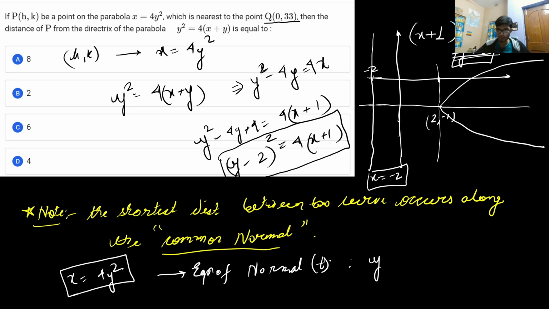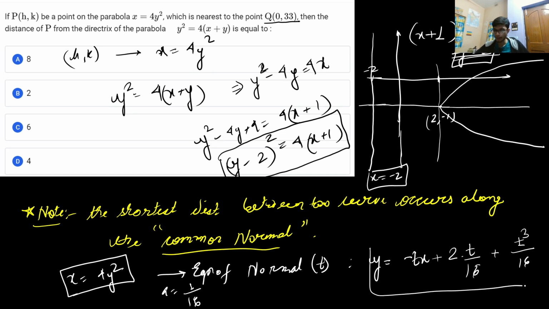So let me first write the equation of the normal with the parameter t. We know that the equation of the normal for this particular parabola, y² = 4ax, is y = -tx + 2at + at³. What is the value of a from here? The value of a is 1/4 by 4, that is 1/16. So it is y = -tx + 2at + at³, with t³/16. So this is the equation of the normal.